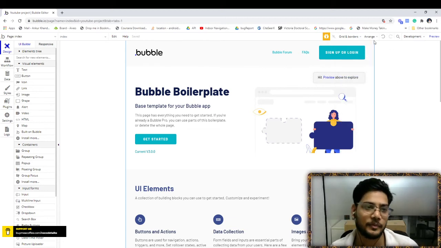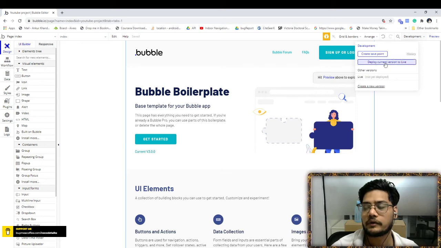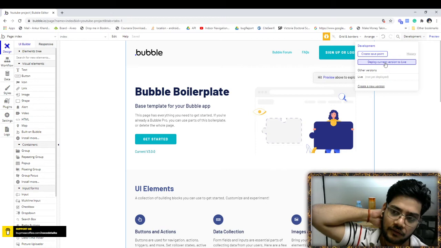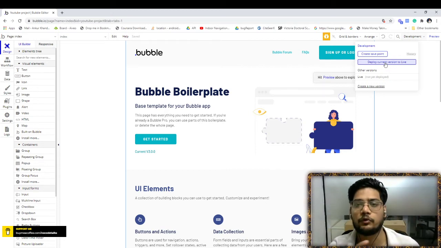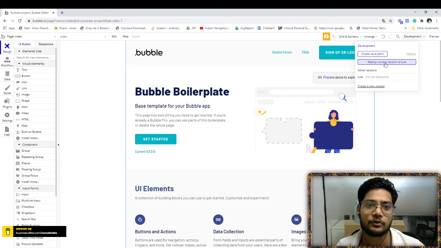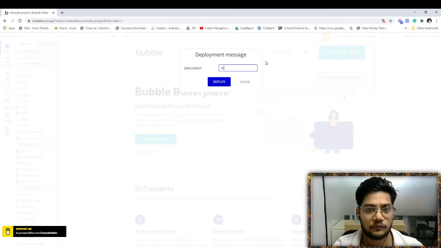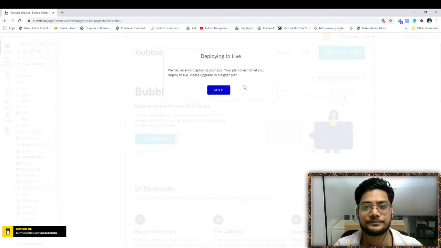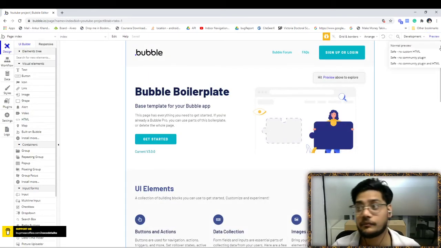This is development. So basically all this we are doing in development. And if you click over this, deploy current version to live. Live is something like production. So what is the process? If, for example, you want to develop, you can develop in the development mode, and when you want to publish your app to the user, you can just deploy the current version to this. Put a description first.